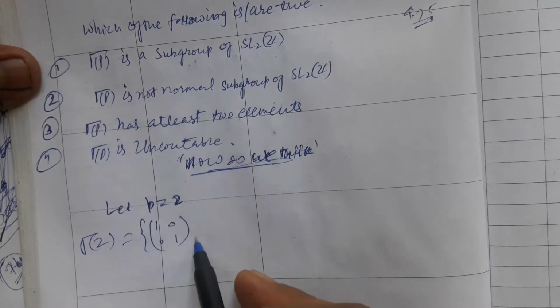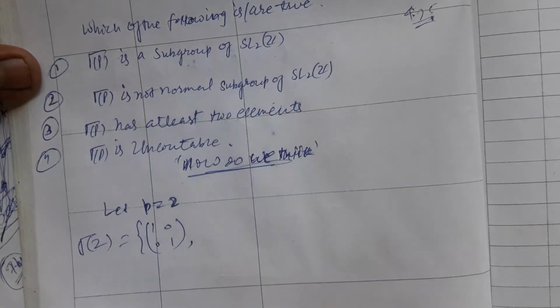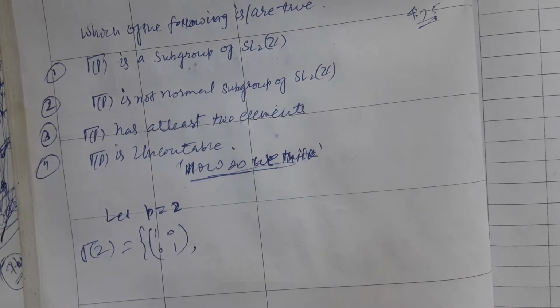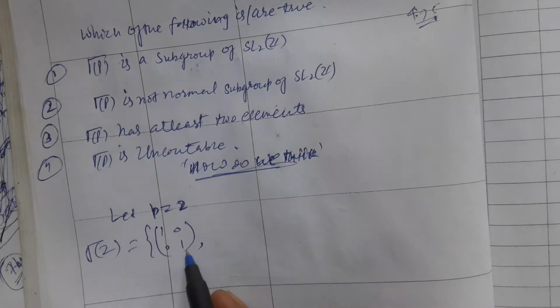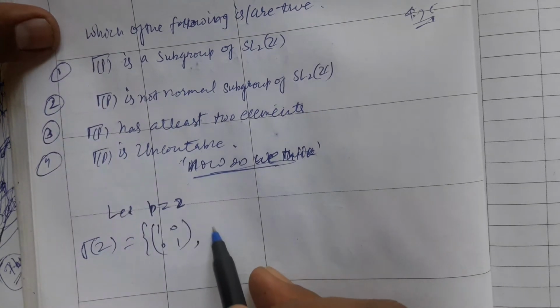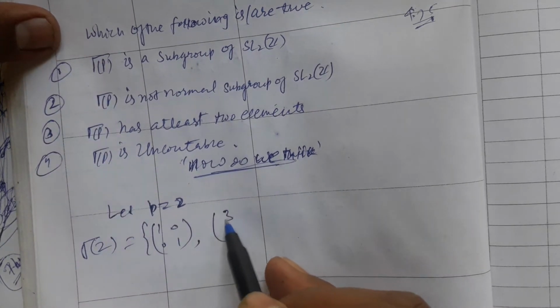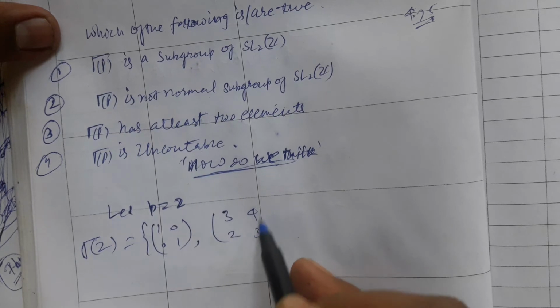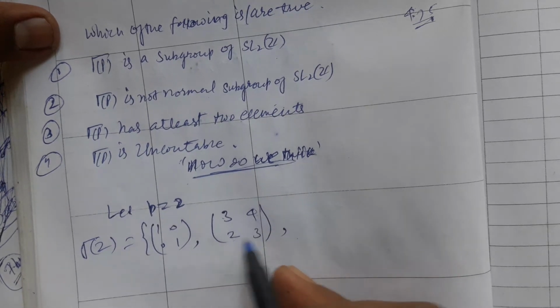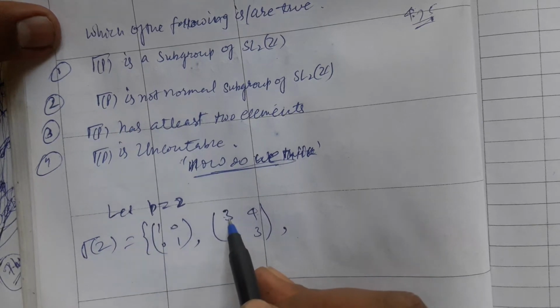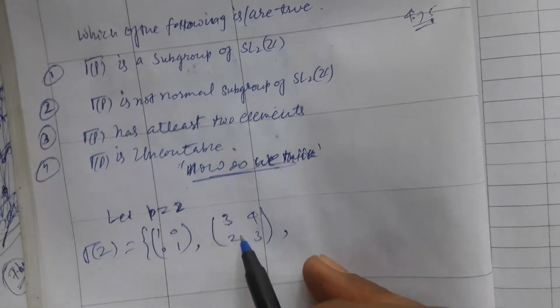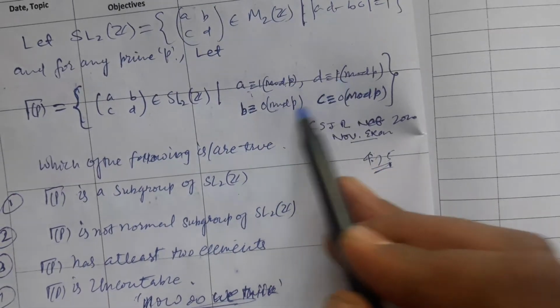Since each such set contains the identity element, why is the identity an element? And the matrix with entries 3, 4, 2, 3, why is this going to be an element of this? This matrix satisfies the condition.